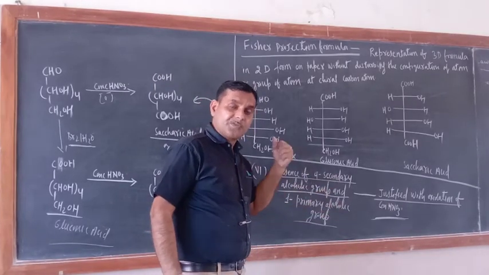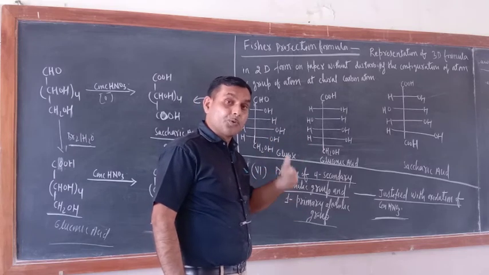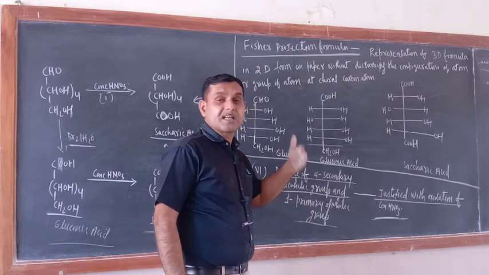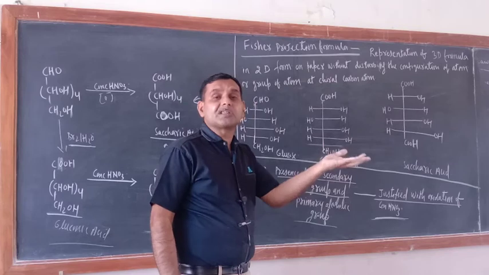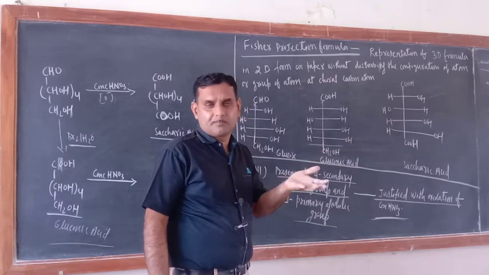So the Fisher projection formula is one attempt to represent the three-dimensional structure of organic molecules on paper in 2D form, two-dimensional form.